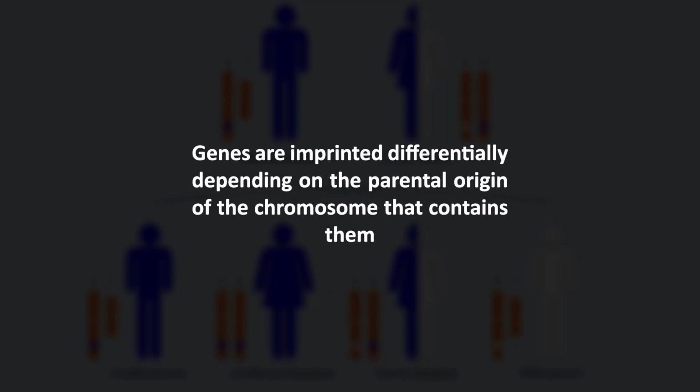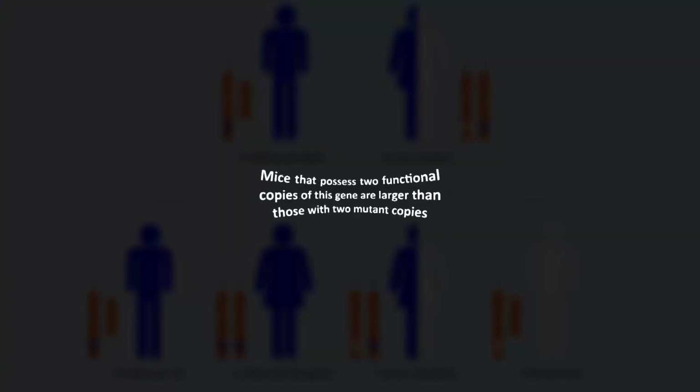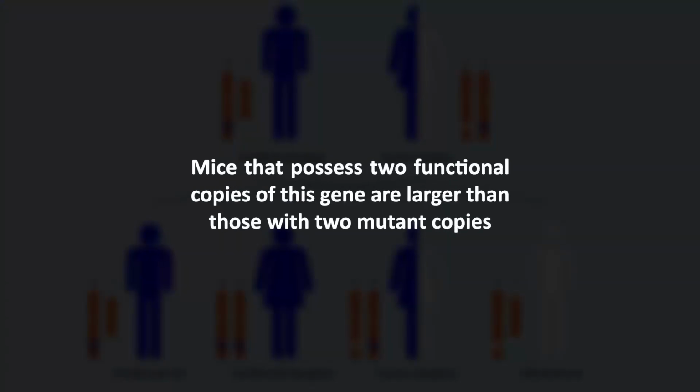Genes are imprinted differentially depending on the parental origin of the chromosome that contains them. In mice, the insulin-like growth factor 2 gene undergoes imprinting. The protein encoded by this gene helps to regulate body size. So mice that possess two functional copies of this gene are larger than those with two mutant copies.